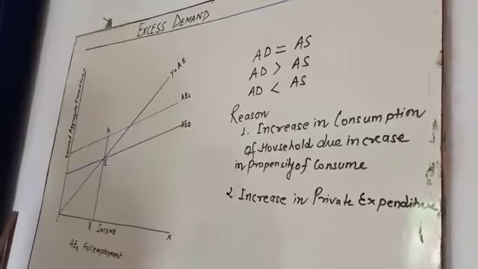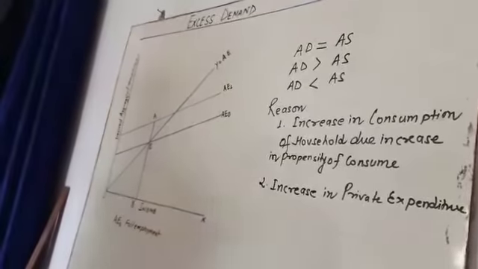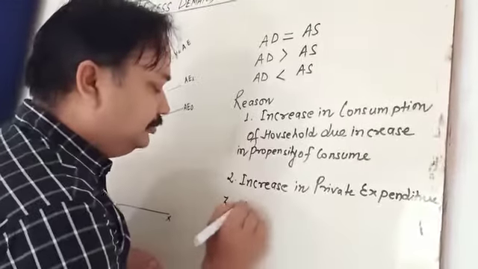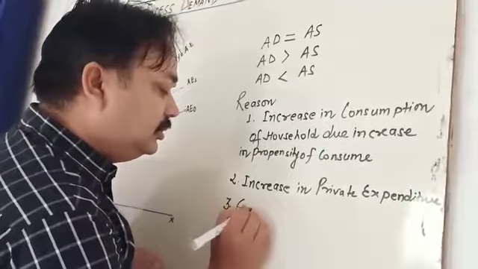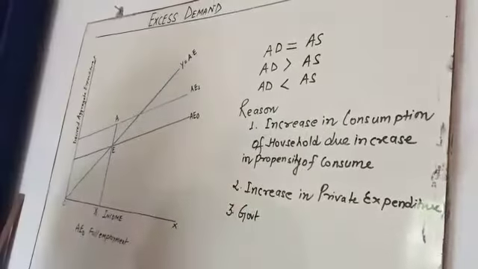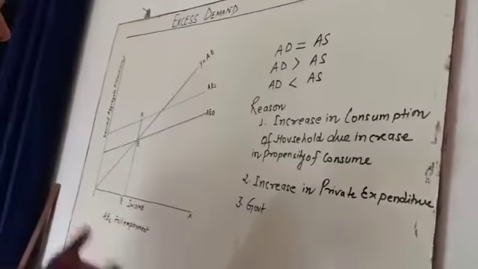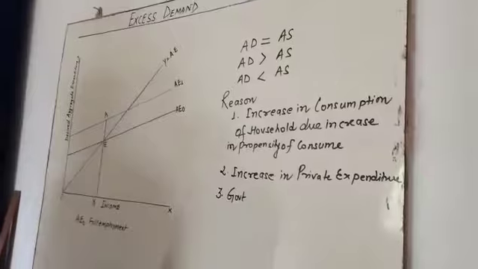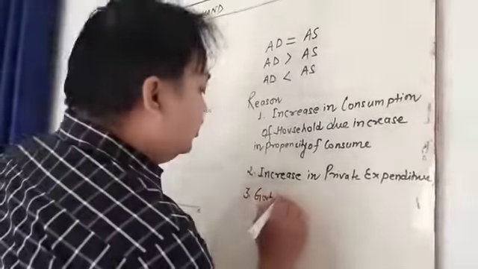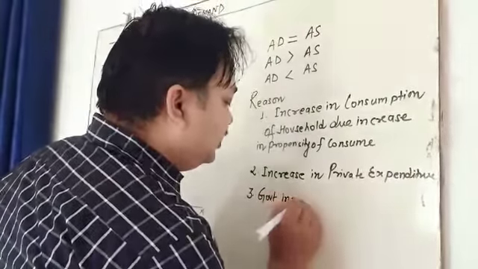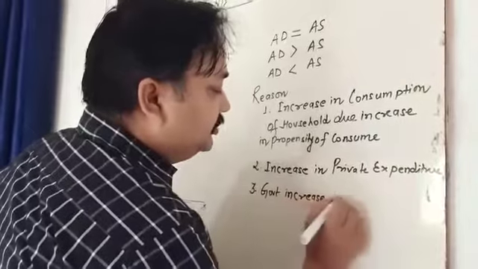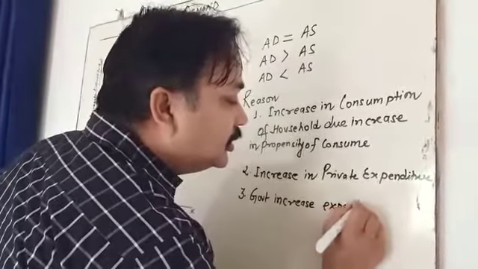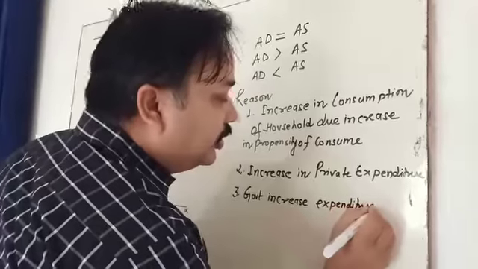The third, very important, is when the government increases expenditure on government projects like dams, roads and bridges.